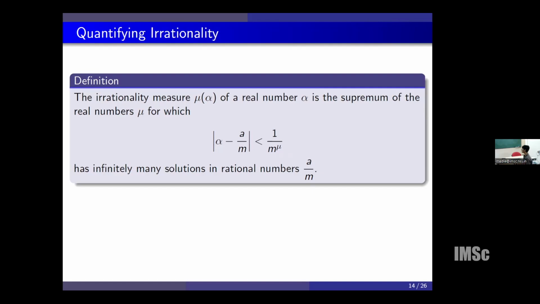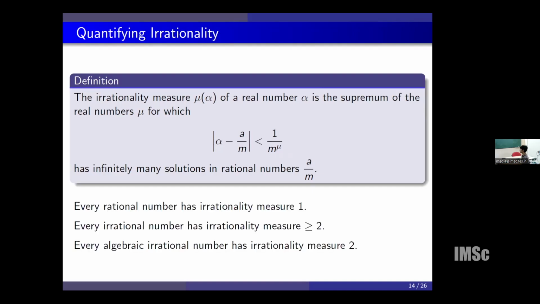So this measures how nicely a given alpha can be approximated by rational numbers. It measures the behavior of the Diophantine approximation of this particular alpha. So before stating the discrepancy bound, we see some properties of this irrationality measure.